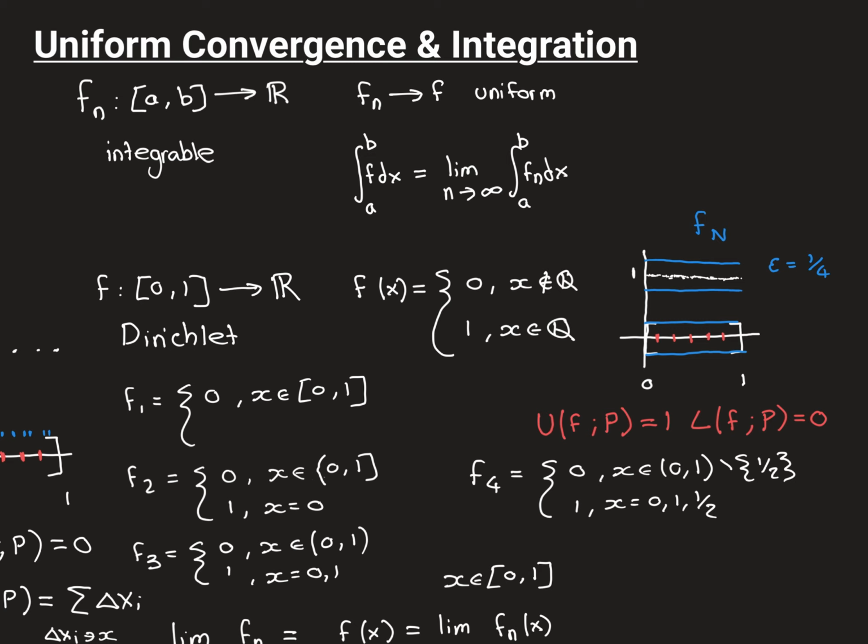We'll have a break here, and in the next video I'll give you another example of where this doesn't work if you take away the uniform convergence. But it's not the integrability that breaks. We can find an example where the limit is still integrable, but this bit breaks, where the value of the integral of the limit is not the limit of the value of the integrals.